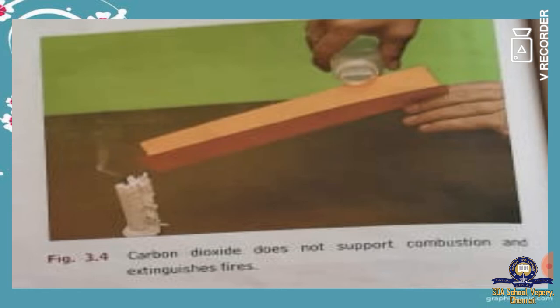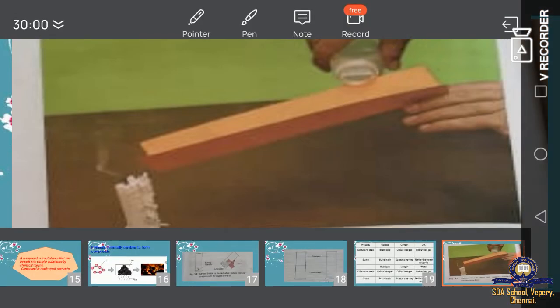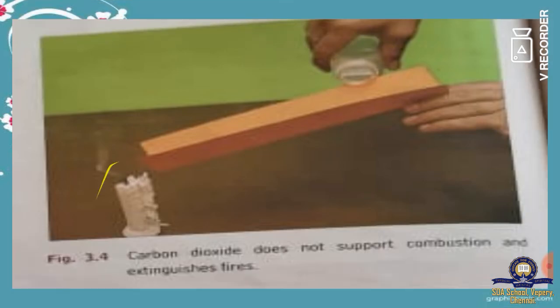Let us see one more activity which shows the formation of carbon dioxide. We have to take baking soda in a small bottle and add vinegar into it. Then take a candle and light it and keep the folded paper in slanting position.